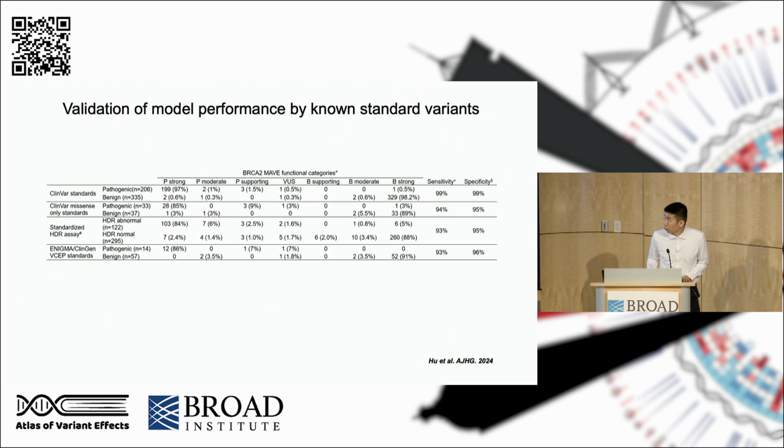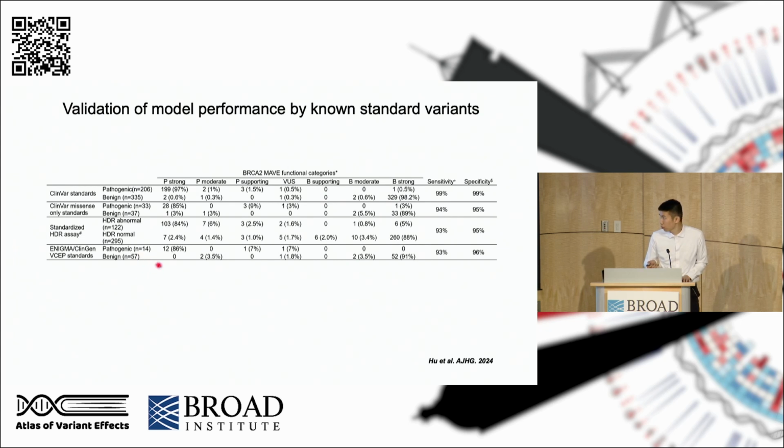Importantly, we wanted to validate the performance of our model. To do that, we used 4 independent known standard variant datasets. Two are from ClinVar and 1 from the ClinGen VCEP missense standards, which are known pathogenic and known benign missense standards. We also used a standardized HDR assay.